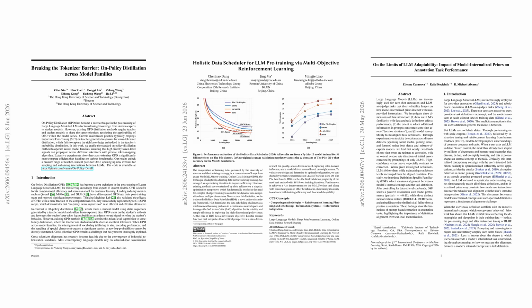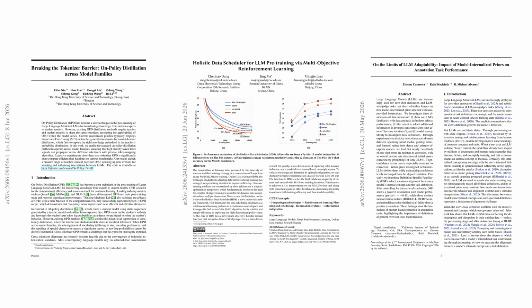The biggest shift this week is that AI systems are getting better at using supervision, data, and instructions in places where they used to break down. Tokenizer mismatches no longer block teacher-student distillation, pre-training data can be actively scheduled for speed and quality, and even zero-shot annotation is being shown to fail for a very specific reason. The model's internal priors can overpower your prompt. The common thread is control: how much of a model's behavior you can actually steer and at what cost.